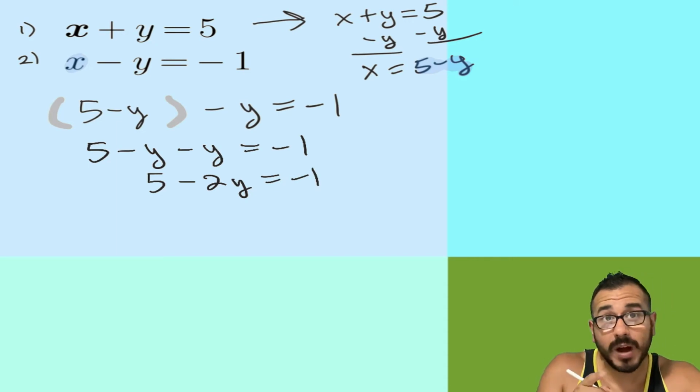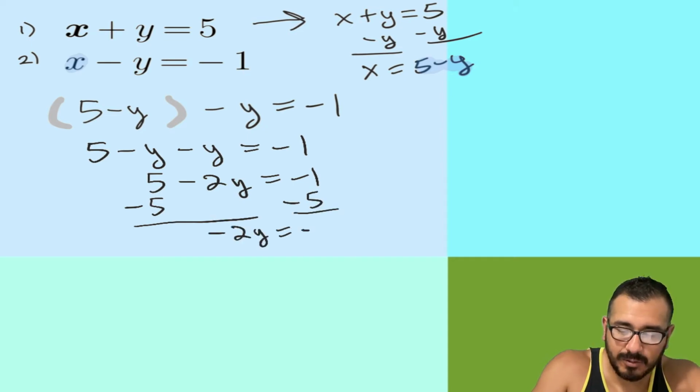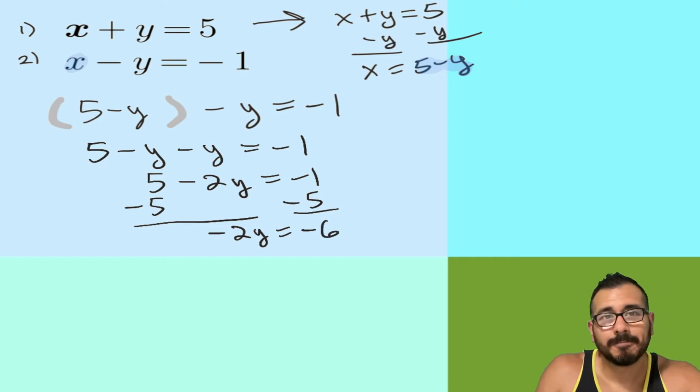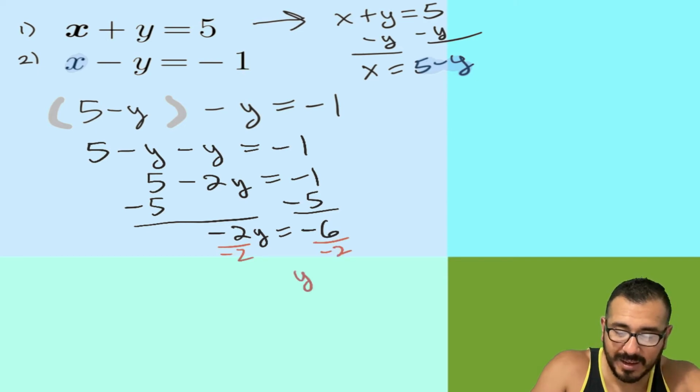We're solving for y first in this case. Subtract 5 from both sides and you're left with negative 2y equals negative 6. All right, so let's finish this off. Divide both sides by negative 2, because you're trying to get that y by itself, and you get y equals negative 3.